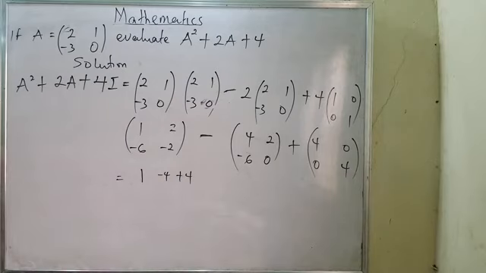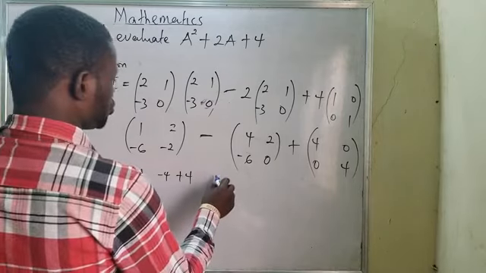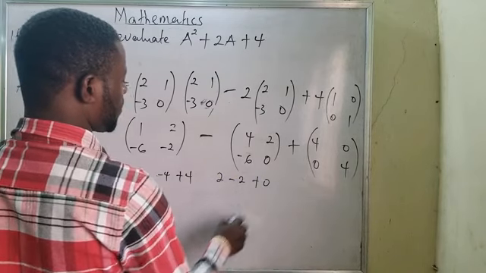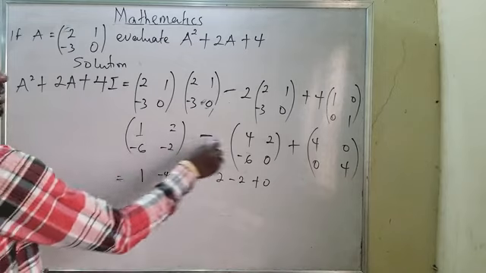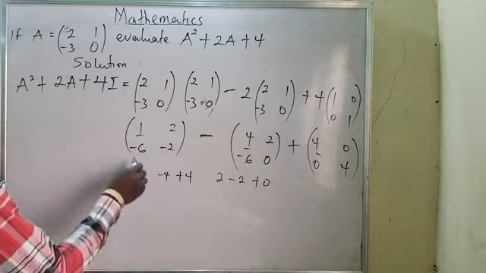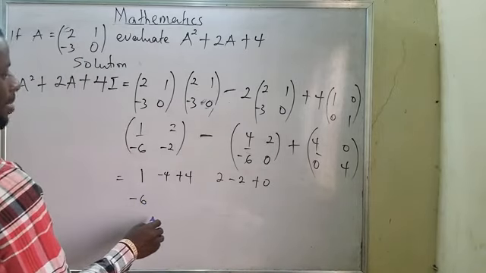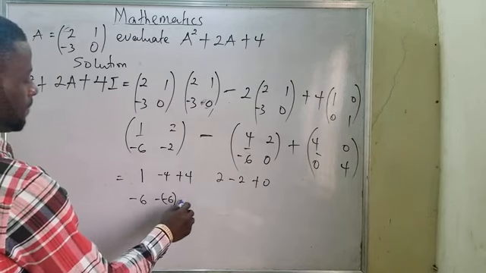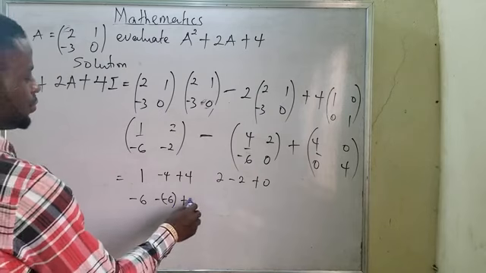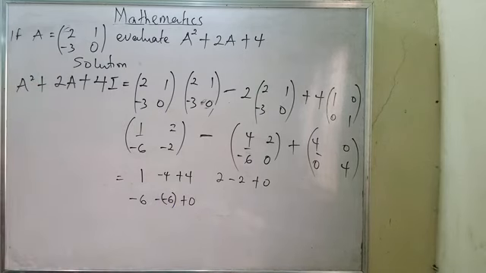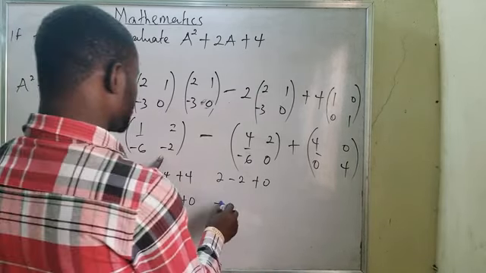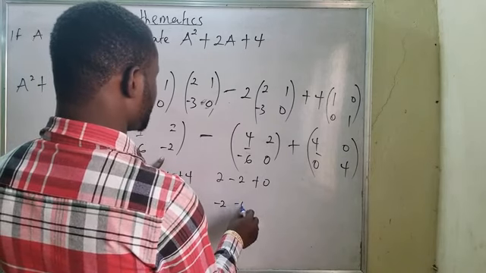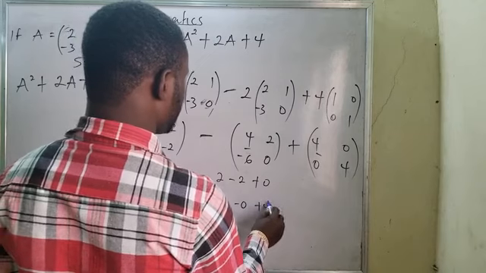And this will be 2 minus 2 plus 0. And this one will be minus 6 minus 6 plus 0. And the last one will be minus 2 minus 0 plus 4.